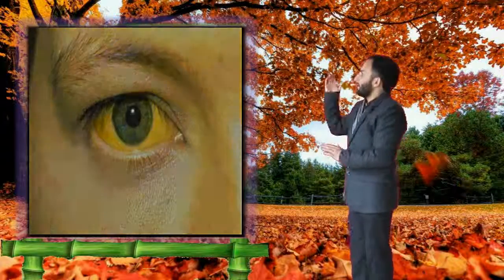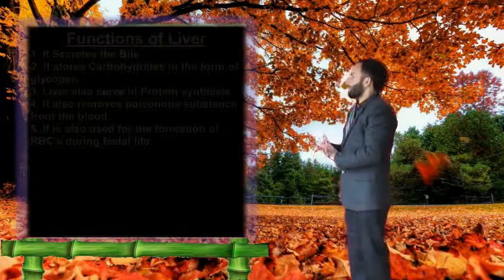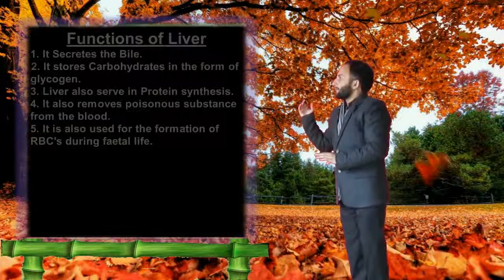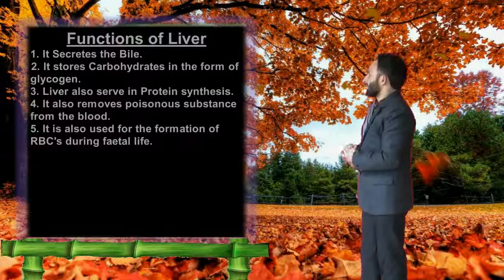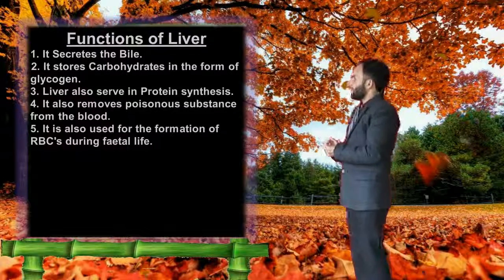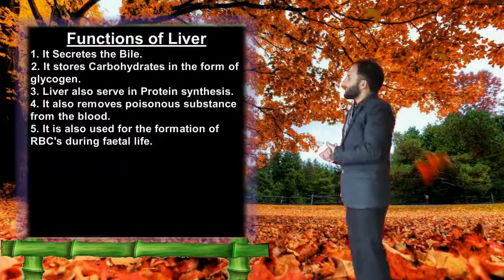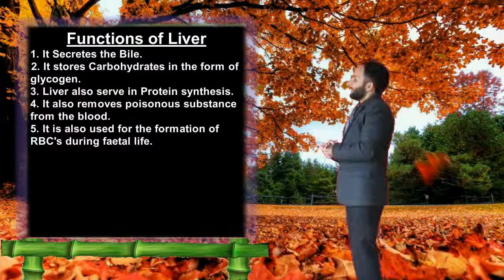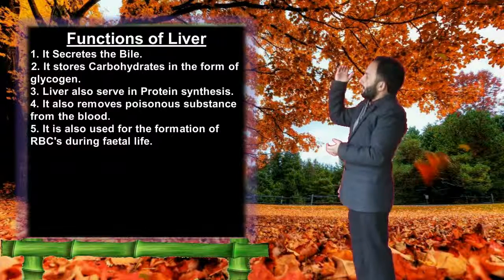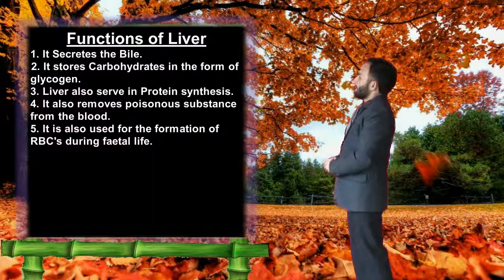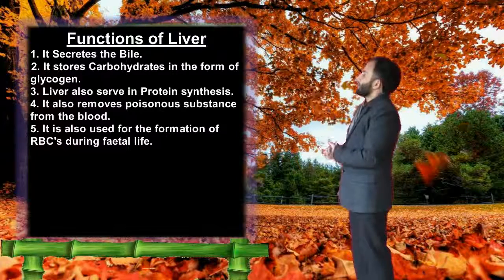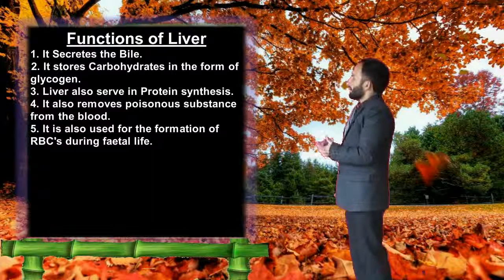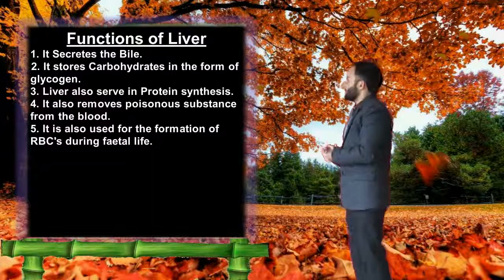Now, I will summarize the functions of the liver. It secretes bile. It stores carbohydrates in the form of glycogen. Liver also serves in protein synthesis. It also removes poisonous substances from the blood. It is also used for the formation of RBCs during fetal life.